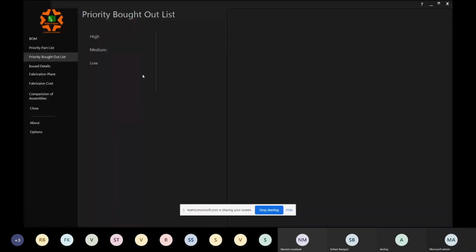Moving further, we talked about the issue details, right? So now we do not have an idea of whom we issued to and what we issued. So now we can track based on the department. Again, there we have added by default production, purchase, and quality. We can add a few more departments if we need, as required by the organization, right?